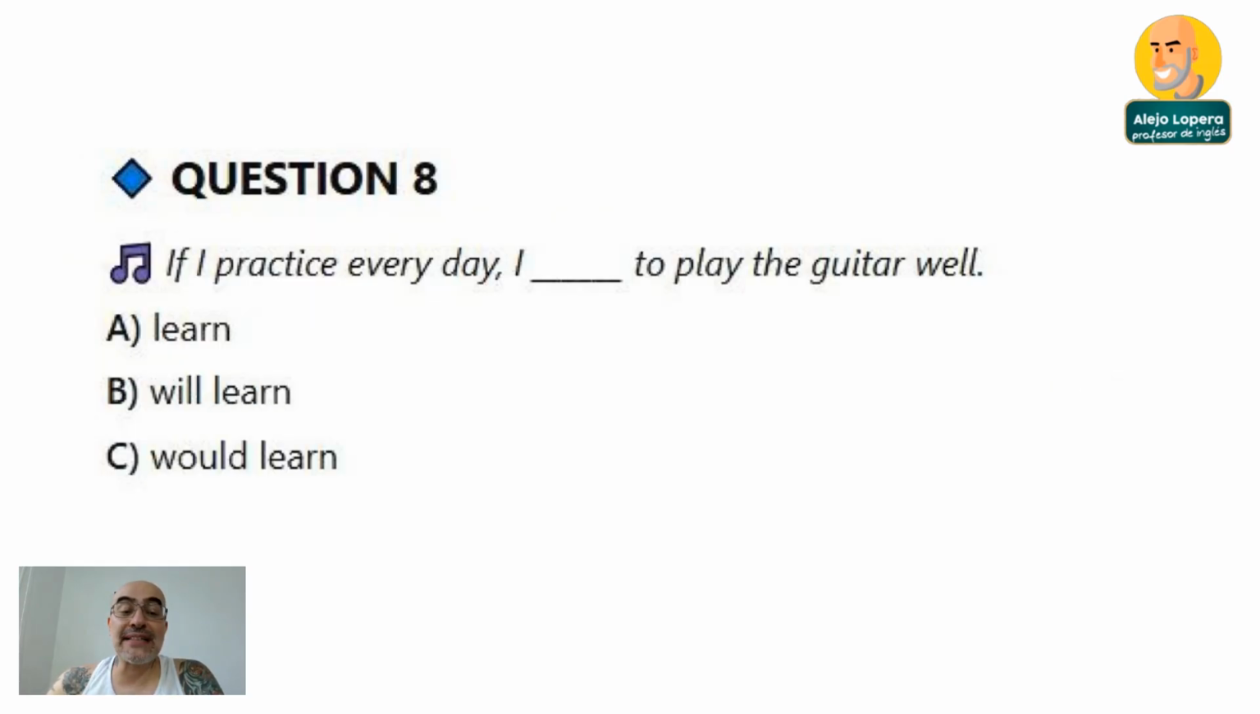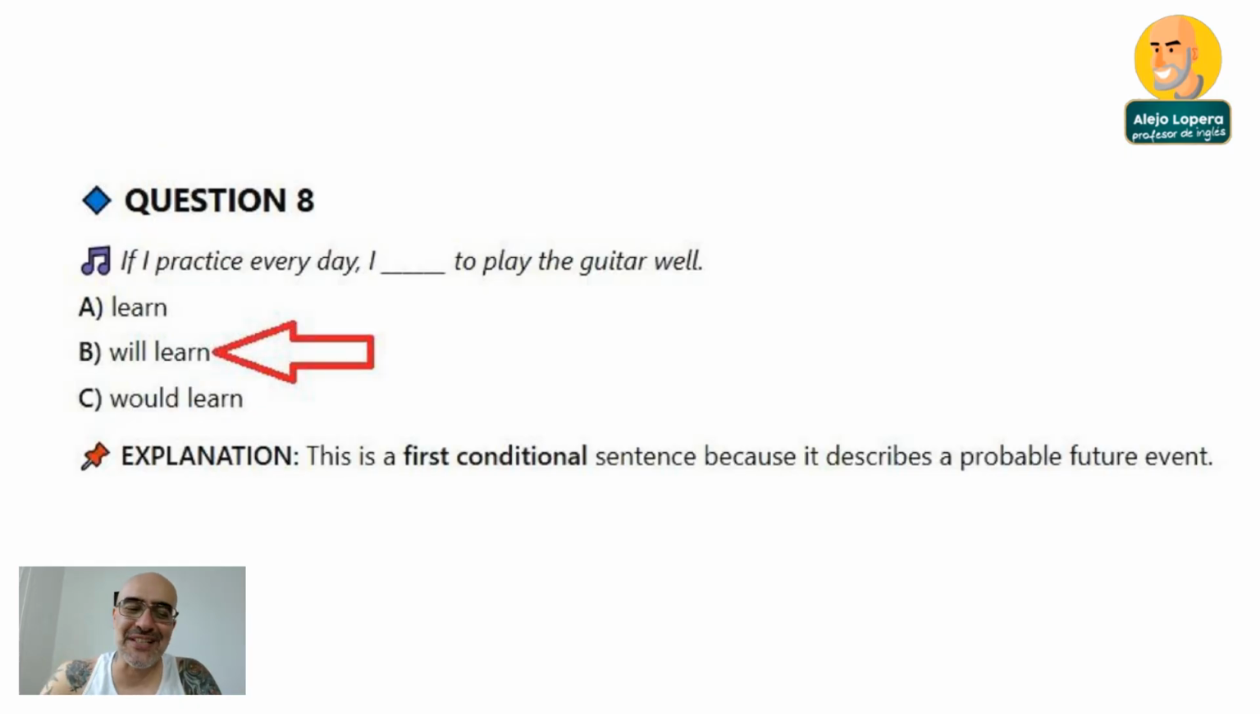If I practice every day, I will learn, would learn. So what am I talking about here? Am I talking about something in the past? Something in the present? Or something that if I do this, something will happen in the future? That sounds about right, isn't it? Okay, so in this case, obviously, we are talking about the future. If I practice every day, I will learn to play the guitar well. This is a first conditional sentence because it describes a probable future event.